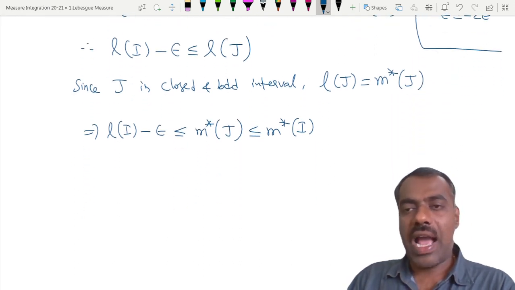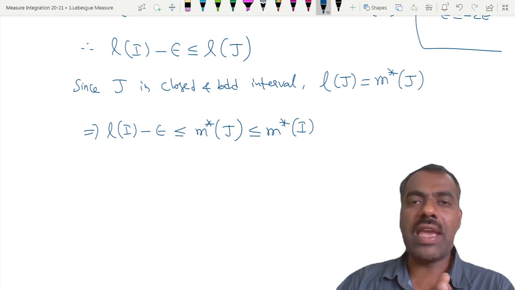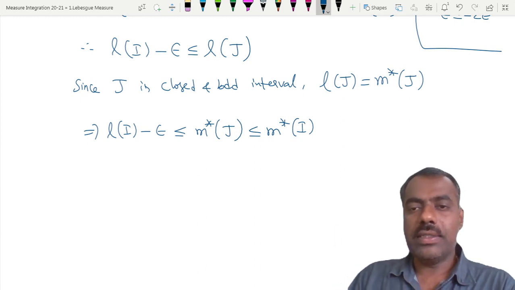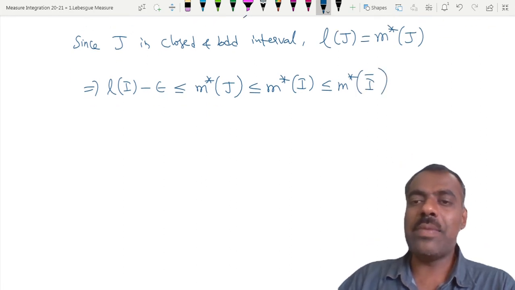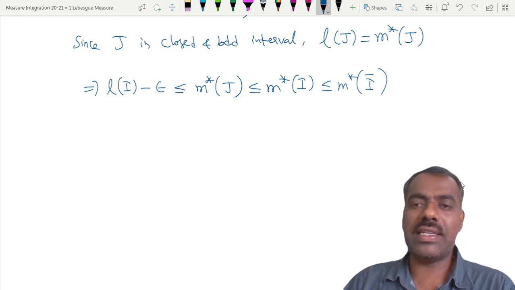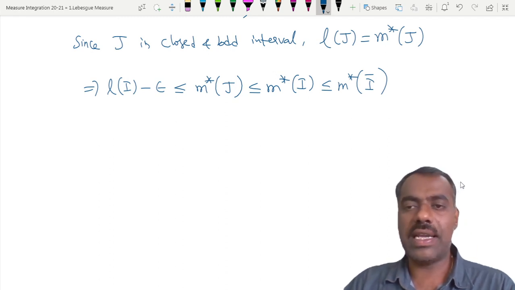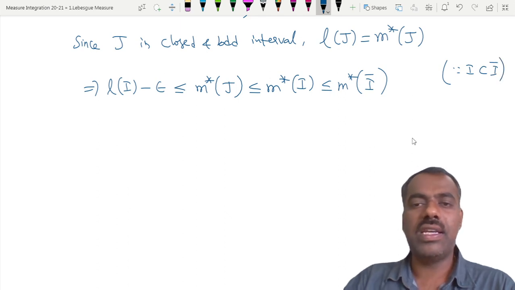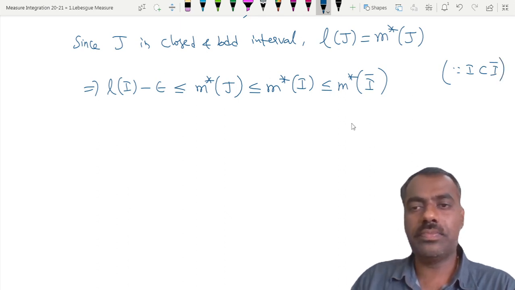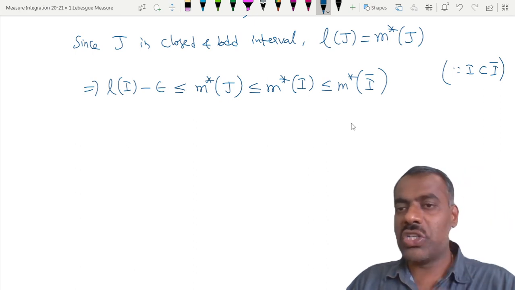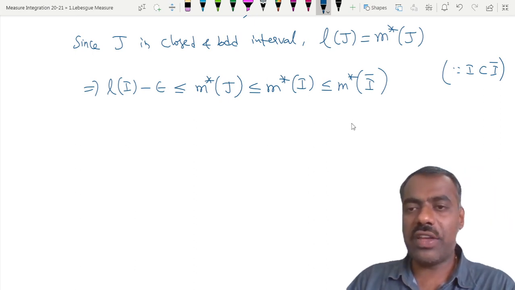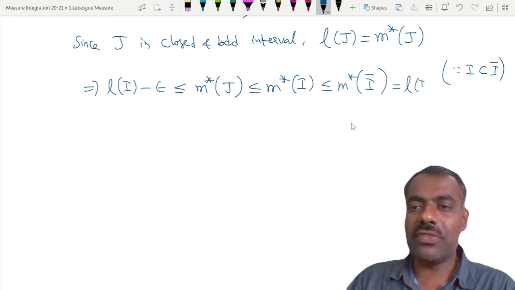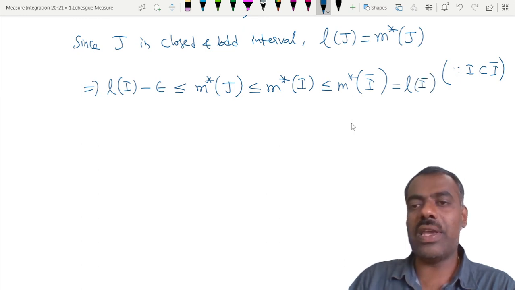But if you take I closure, I bar, then this is less than or equal to m star of I bar. We know that I bar is a closed and bounded interval because I is a bounded interval with endpoints, right? So what we have used here is I is contained in I bar. Is this statement clear? Because I bar is closed, this is the same as what? Length of I bar. Are you following?